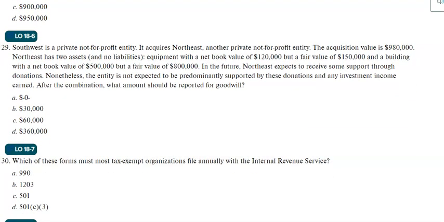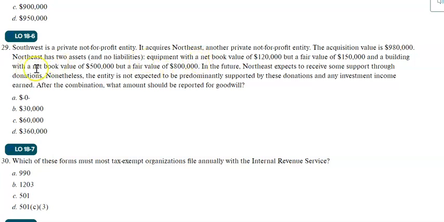Now let's see the last merger or acquisition problem. Here, Southwest acquired Northeast. The acquisition value was 980,000. That's the purchase price. Northeast, the acquired company, is an acquisition, not a merger. So we will record Northeast's assets and liabilities as per their fair value. We'll also check whether there is an excess payment, and determine whether it will be goodwill or a reduction in net assets without donor restrictions.